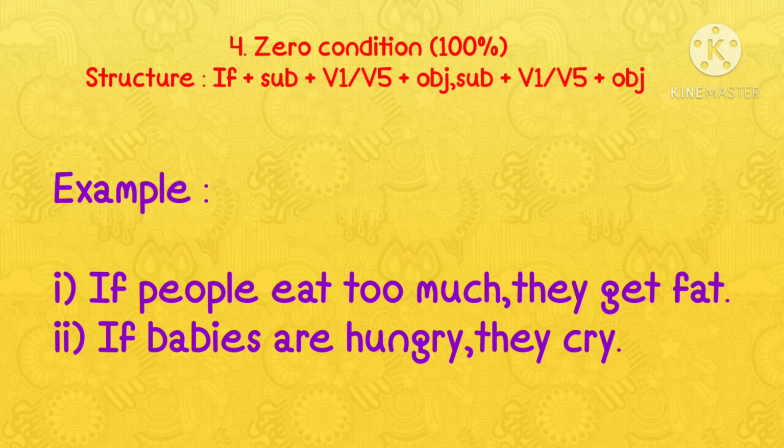Structure: if plus simple present, simple present. If plus subject plus v1 or v5 plus object, subject plus v1 or v5 plus object. Example, if people eat too much, they get fat. If babies are hungry, they cry.